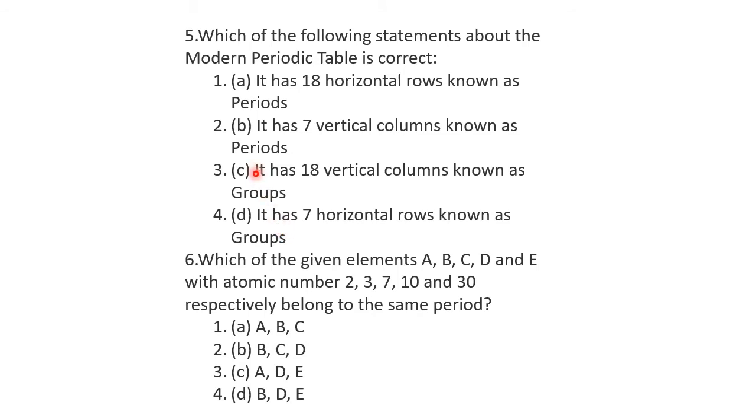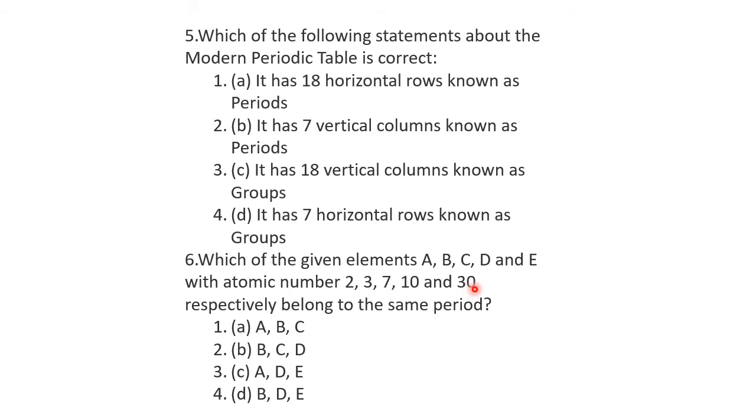Next, which of the given elements A, B, C, D, E with atomic numbers 2, 3, 7, 10, 30 respectively belong to the same period? Elements in the same period should have the same number of shells, so you have to write the electronic configuration. 2 is only 2. 3 is 2, 1. 7 is 2, 5. 10 is 2, 8. 30 is 2, 8, 8 and more.